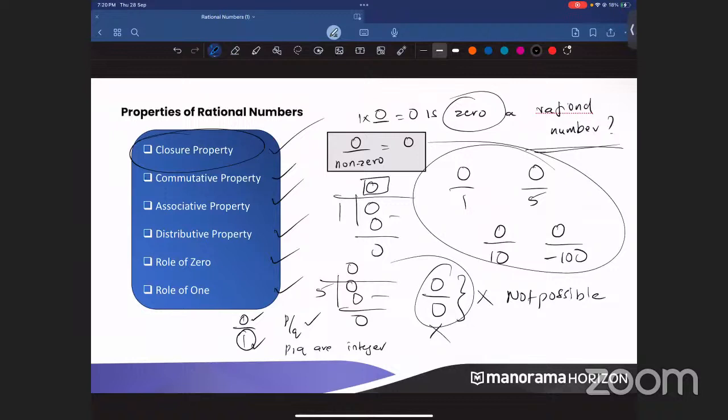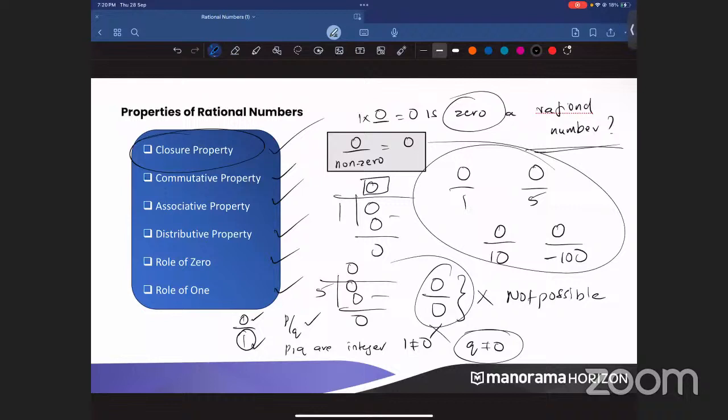So when you look at the denominator, it is 1. Is 1 equal to 0? No, it is not equal to 0. So Q not equal to 0 is also satisfied. That means all three conditions are satisfied. So is 0 a rational number? Yes, 0 is a rational number. Clear? So 0 is also a rational number. Saying 0 is not a rational number is a wrong answer. 0 is a rational number, and this is the explanation.